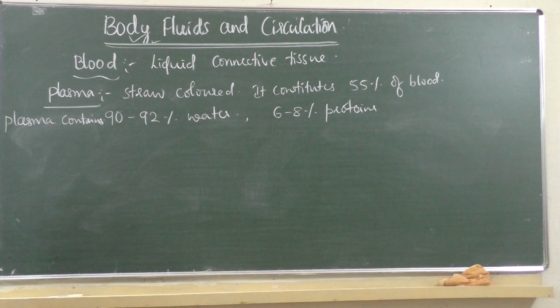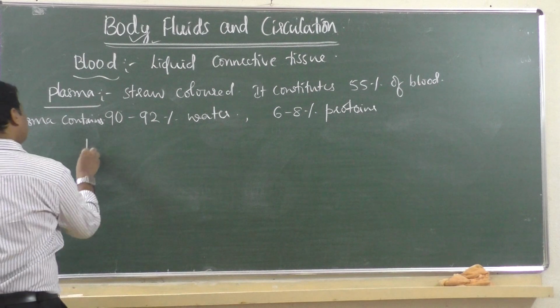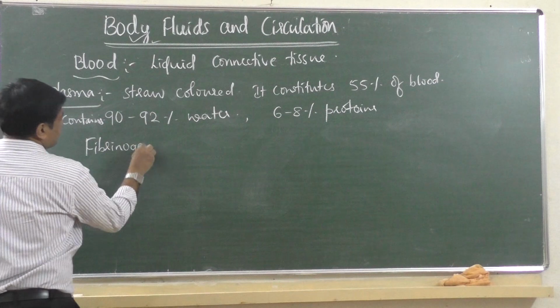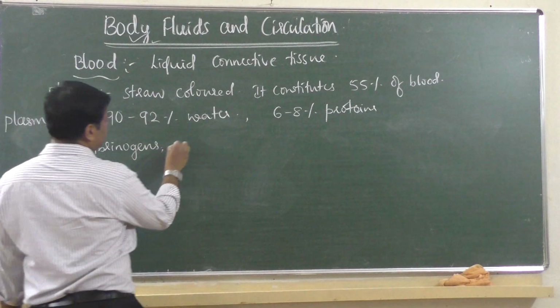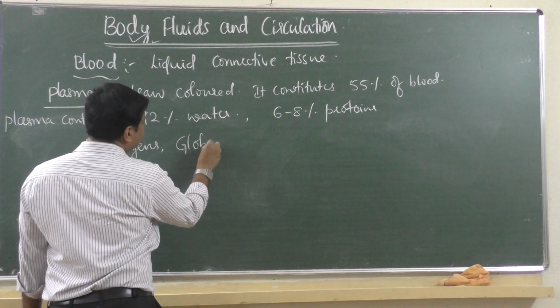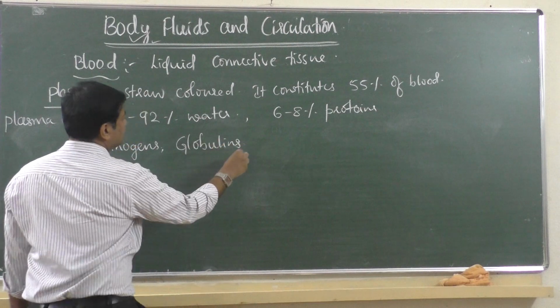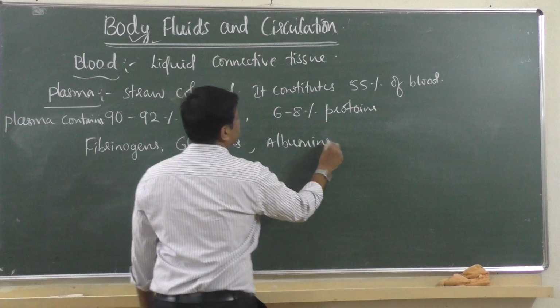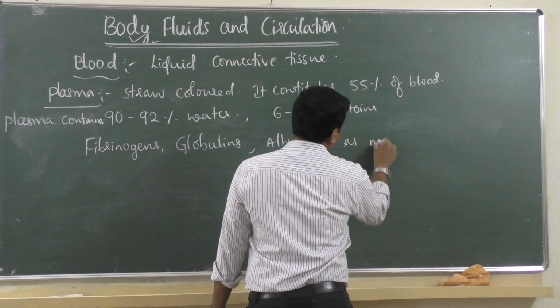Other than that, what else does it contain? What proteins does it contain? It contains fibrinogens, globulins, albumins as major proteins.